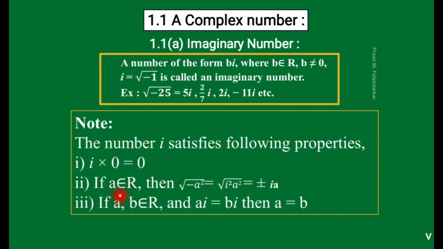Second, if a belongs to R, then the square root of minus a squared. In the previous slide we saw the square root of minus 1, where we replace this minus 1 by i squared.